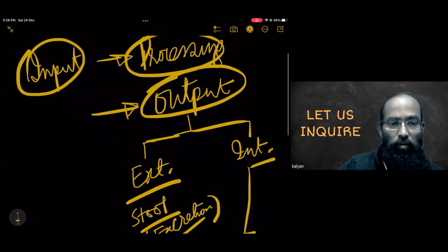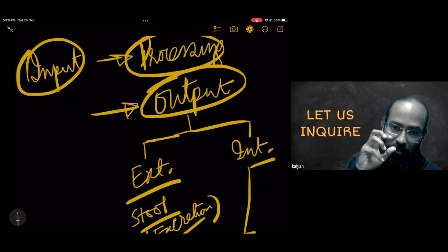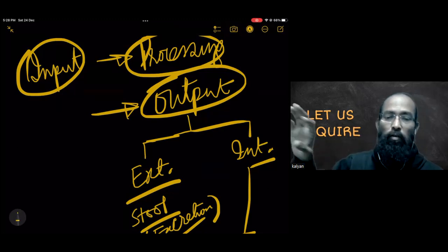I'm asking whether the energy we are consuming, the energy in our body, suppose our muscles are growing, all these things also come from the output only, right? No, this is processing. This is under the processing. Output is necessarily the matter being thrown out of the body.